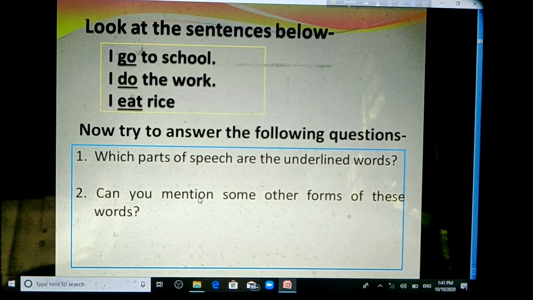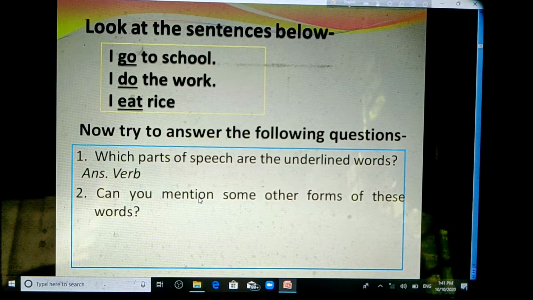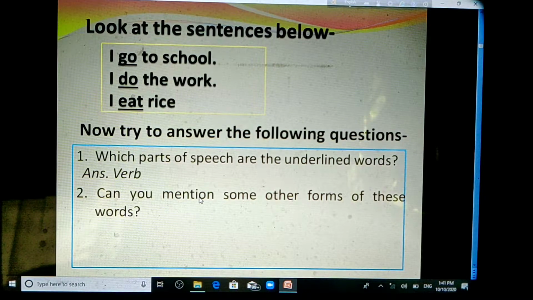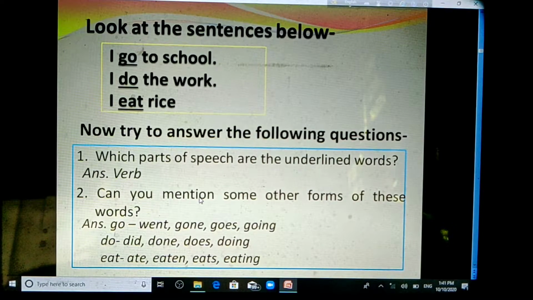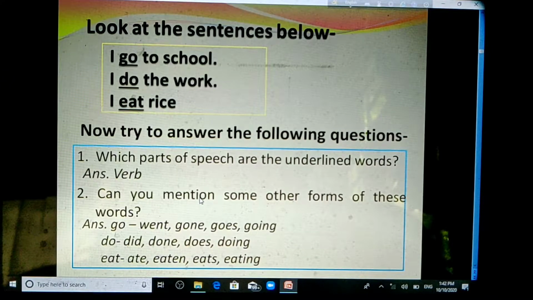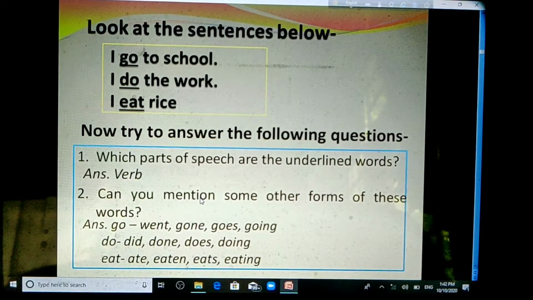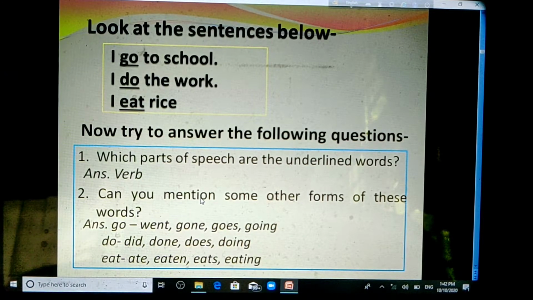The answer of the first one is verb. The underlined words, that is go, do and eat, these three are verb. And the answer of second one is, the other forms of go can be went, gone, goes, going. The other form of do can be did, done, does, doing. And the other form of eat can be ate, eaten, eats, eating, etc.